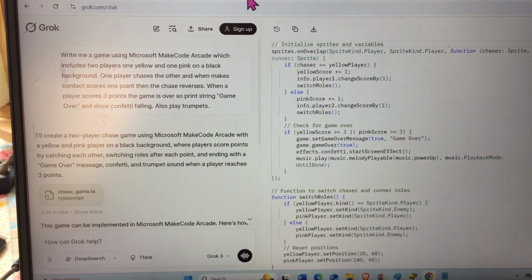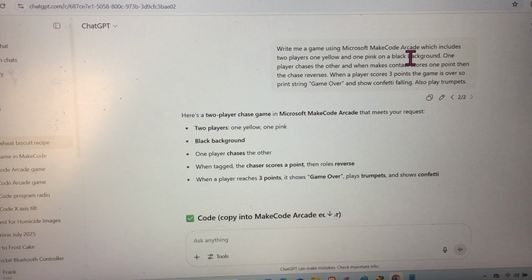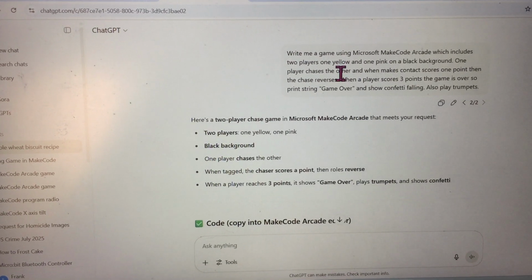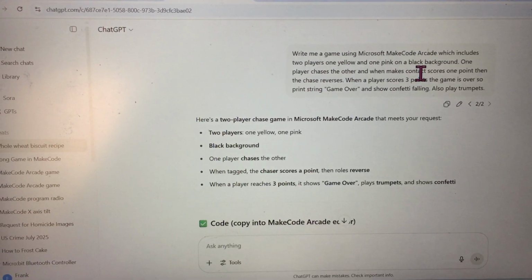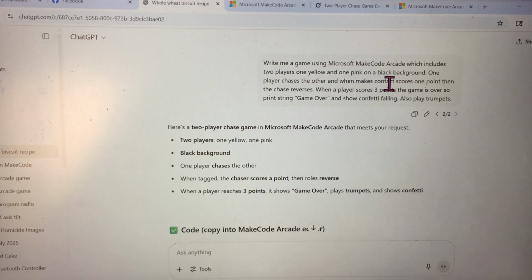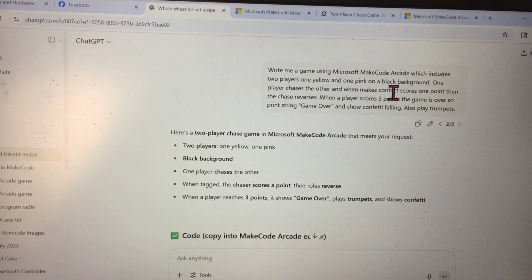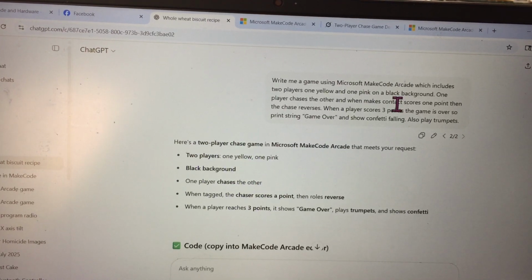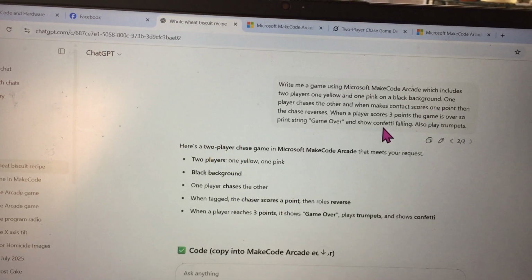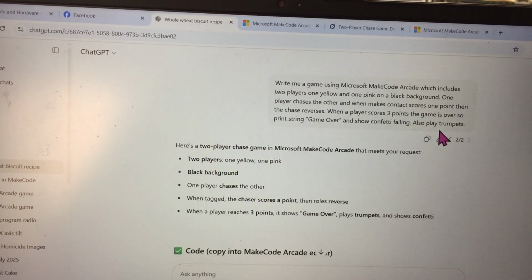And what I'm doing is making a simple request: write me a game using Microsoft MakeCode Arcade, which includes 2 players. Notice the colors I'm asking for. One player is yellow and one's pink on a black background. This is a test to see if AI knows how to do these colors and also how to correct them if they're not shown to be what we ask for. One player chases another, okay, and then when you score 3 points, game over, and show confetti and play trumpets.